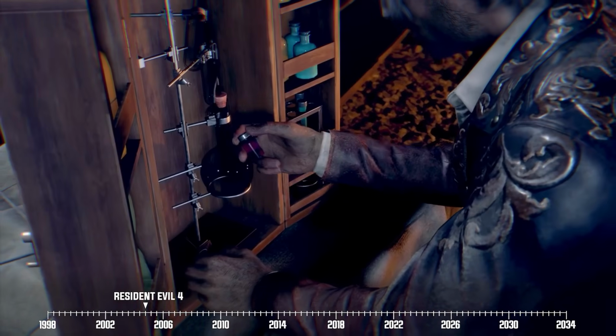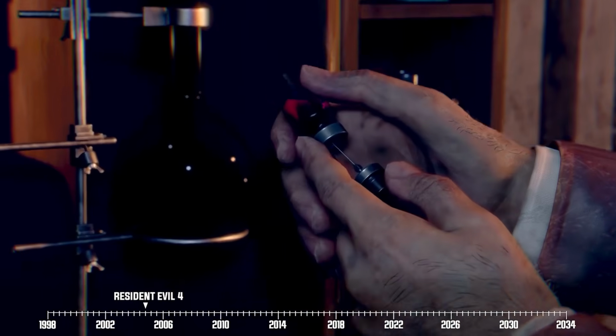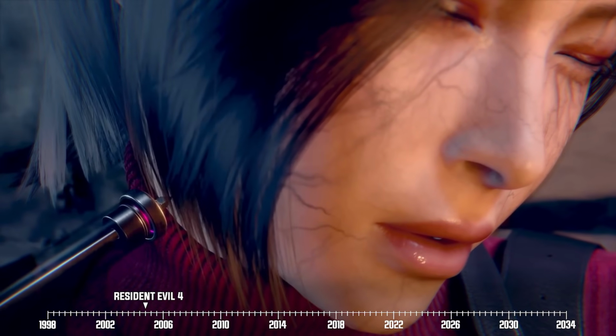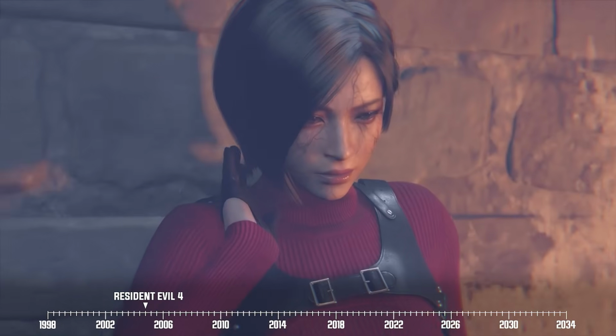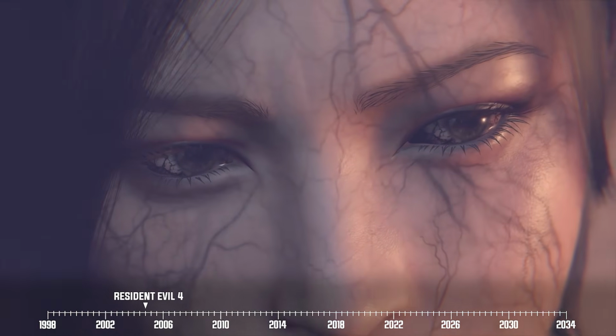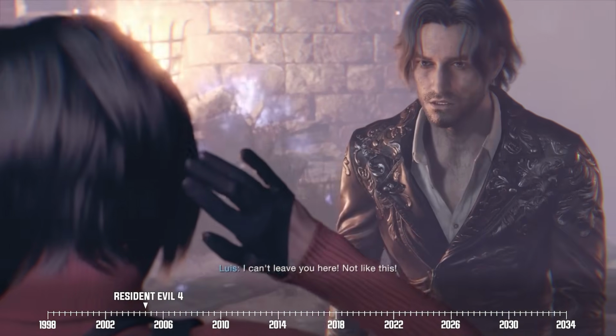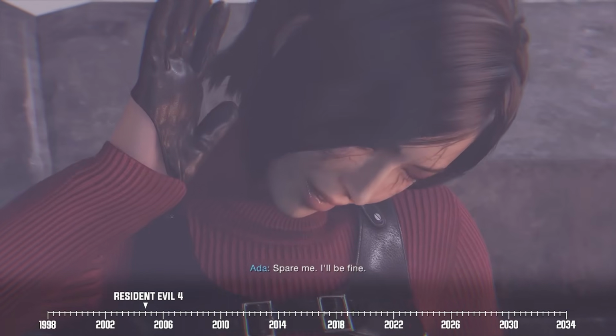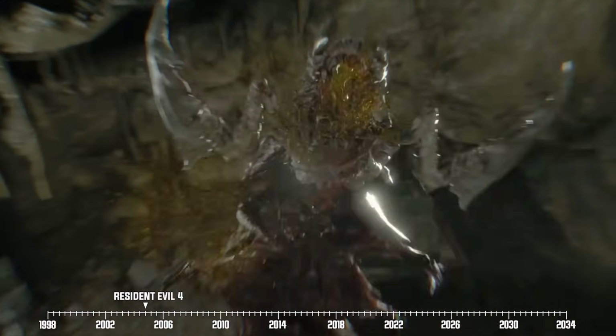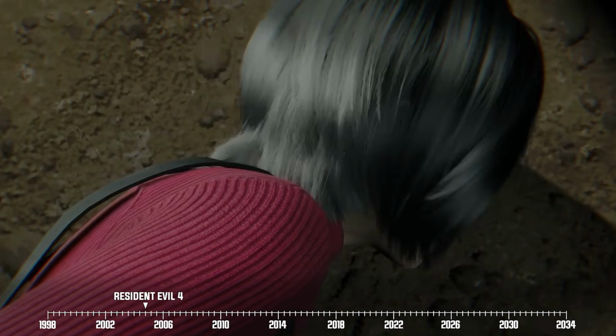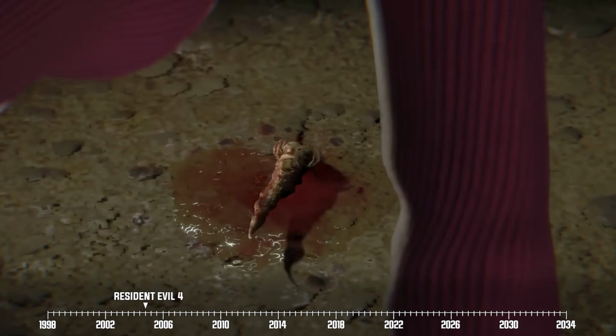Ada does this, and Luis soon crafts the antidote. But another problem arises when Ada realizes that her infection becomes stronger whenever the plaga fossil is near. So, Ada hands it back to Luis for the time being while she waits for the antidote to take effect. In the meantime, Ada hunts down Pisanta and takes him out. Even better, Ada gets rid of her plaga infection when she throws it up after her confrontation with Pisanta, and